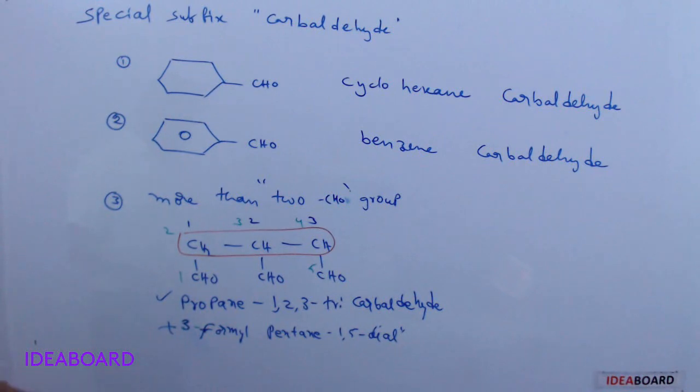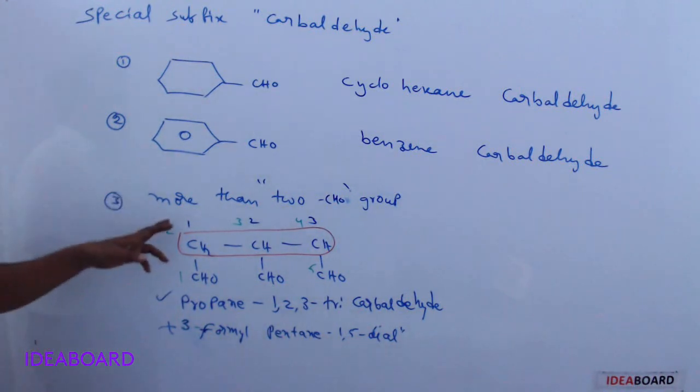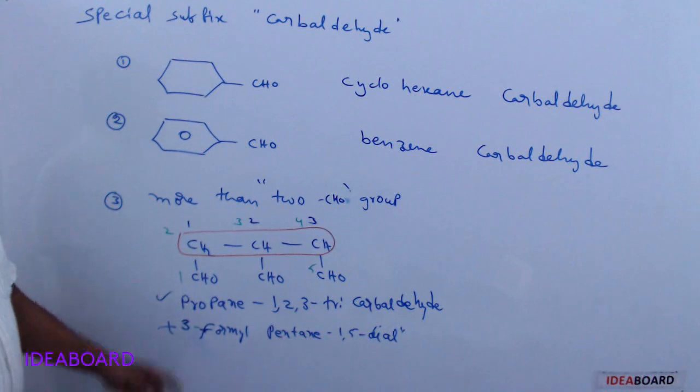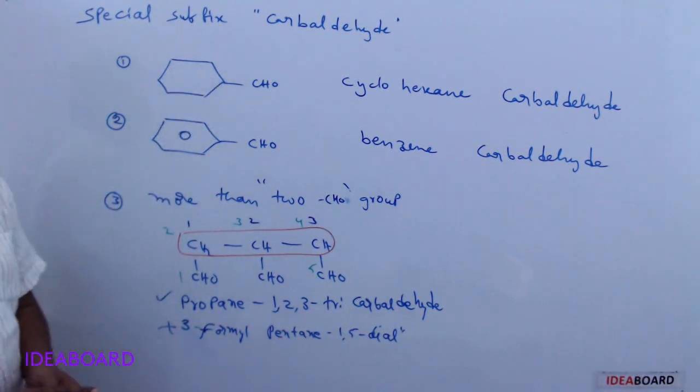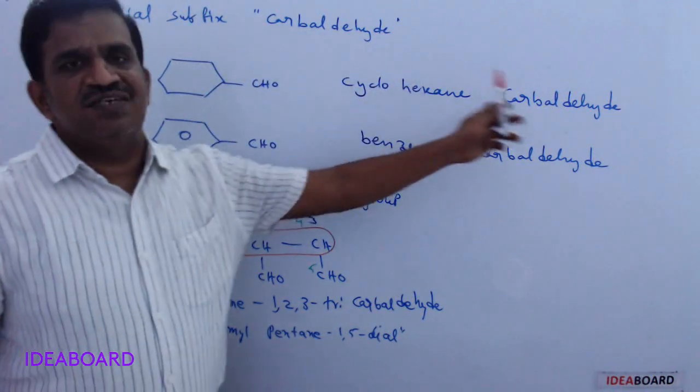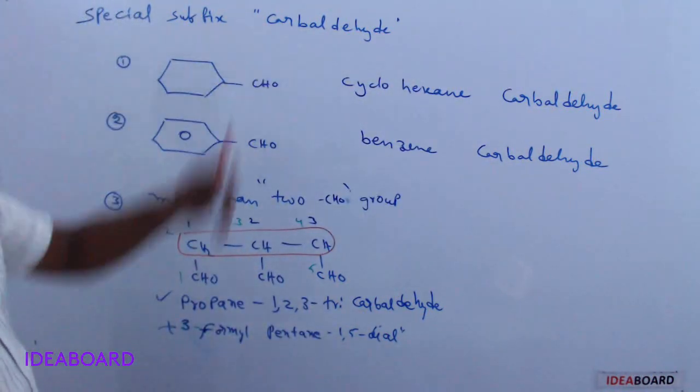Okay, please remember, the special suffix is used in these three cases: when more than two CHO groups are present, or when the CHO group is directly attached to the benzene ring, or directly attached to a cyclohexane or cyclic ring. Then we use the special suffix, carbaldehyde.